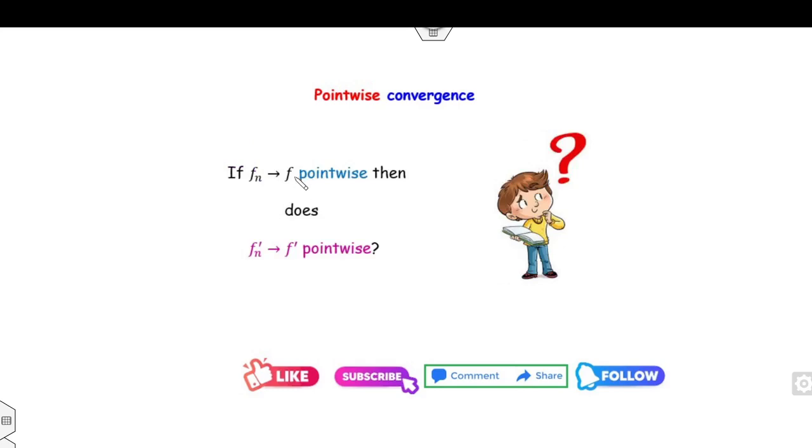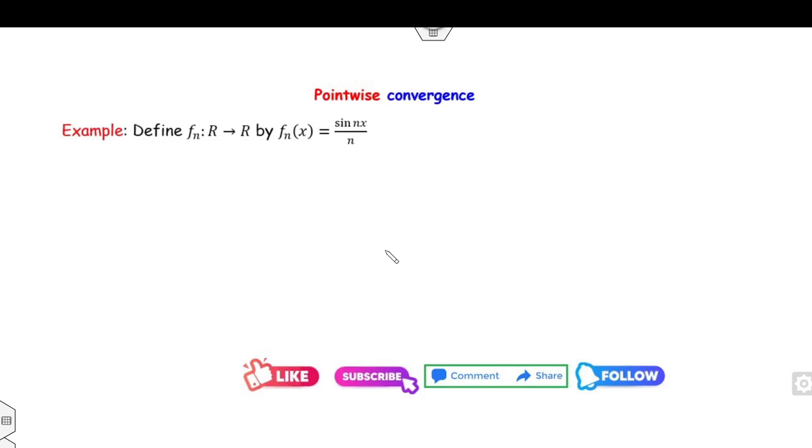Next result: if you prove that fn converges pointwise, does its derivative also converge pointwise? Again, we will see about the concept. Let's see. First example is fn. Can you find f(x)? That is the limit as n approaches infinity of fn(x).